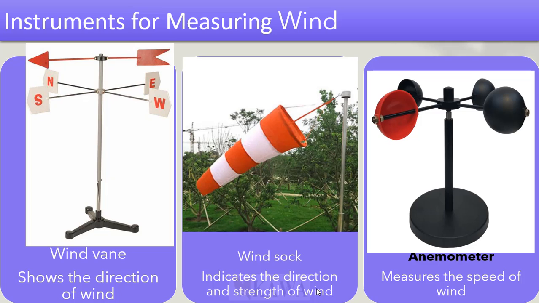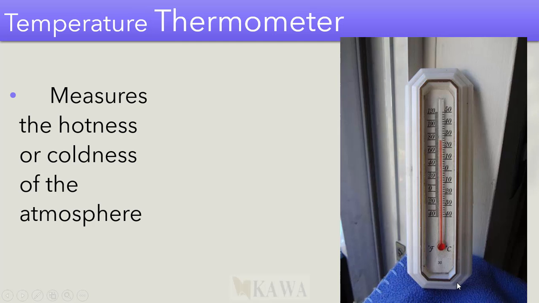Let's look at measuring wind. When you say it is windy, how do you measure? In three ways. We use a wind vane which measures the direction of the wind. Which side is the wind going, south or west? Then we also have the windsock, which indicates the direction of the wind, and also the strength. You see, this one is facing south, that's the direction, but it can also tell the strength through this tool. We also have an anemometer, which measures the speed of wind.